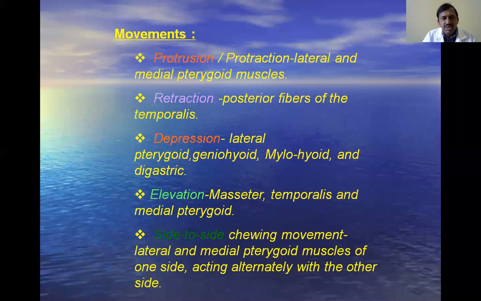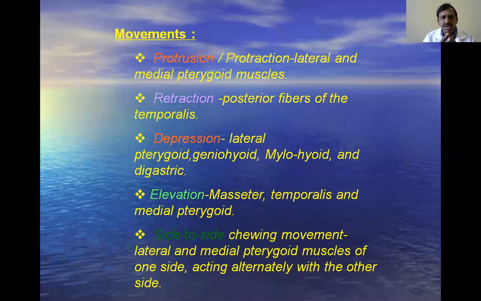Next, what are the different possible movements of the temporomandibular joint? The first one is protrusion. Protrusion means moving the mandible forwards, like this, in front. Okay, that is protrusion. And what are the muscles responsible for protrusion?